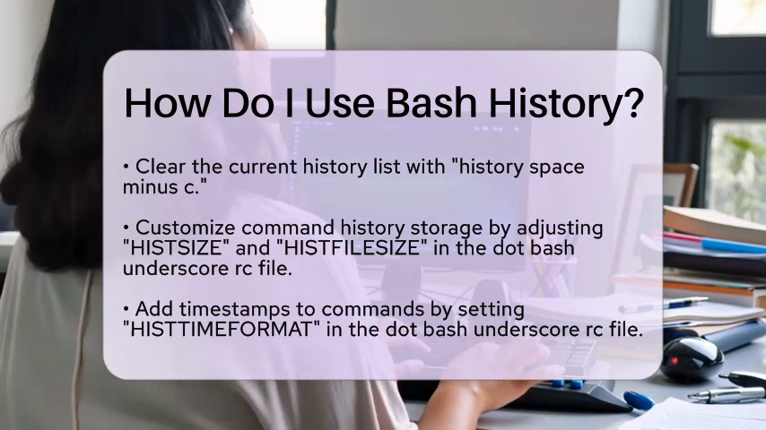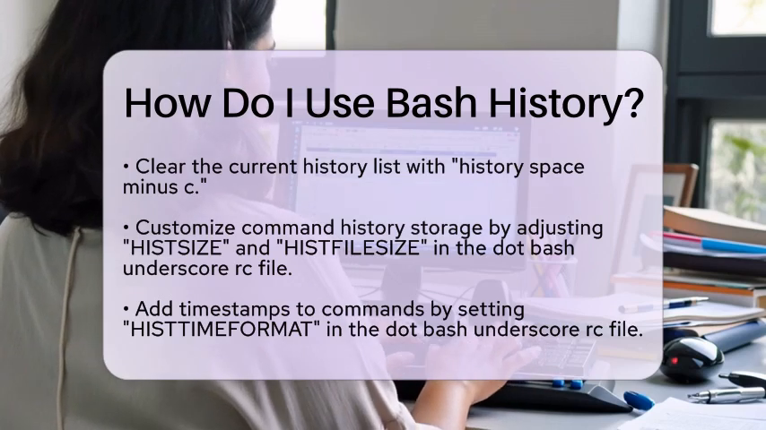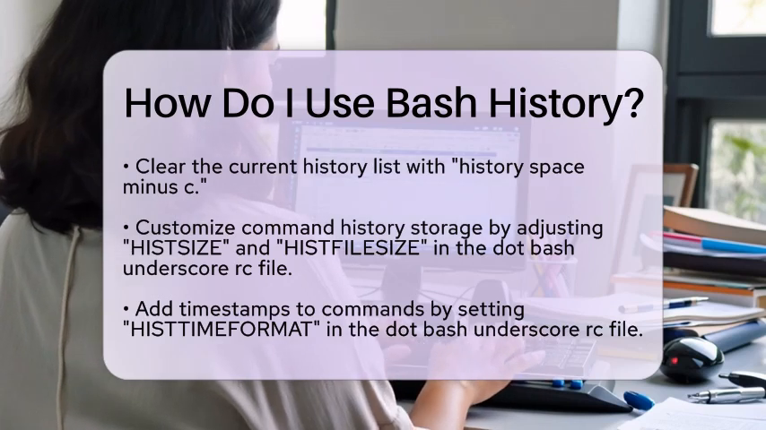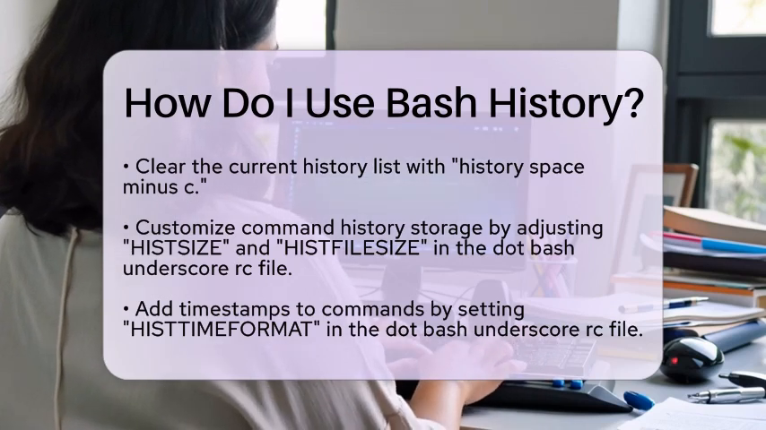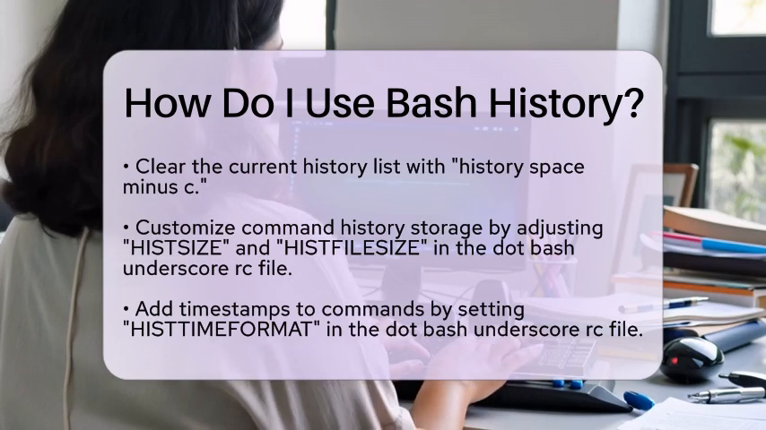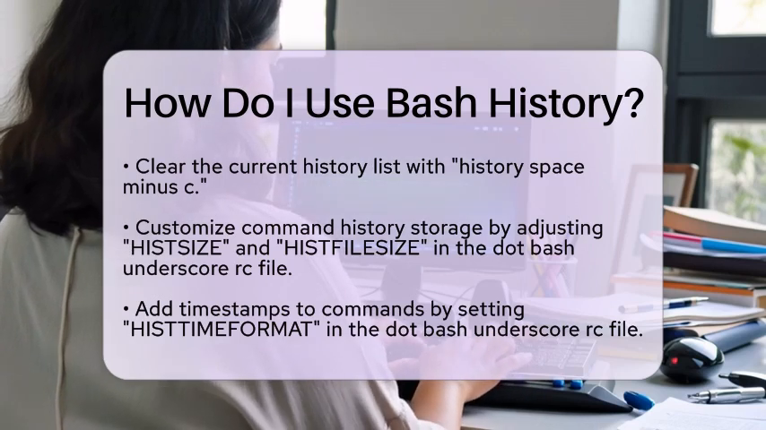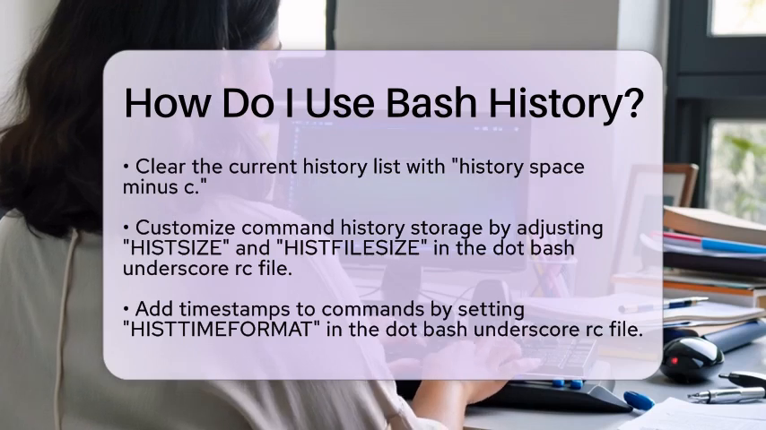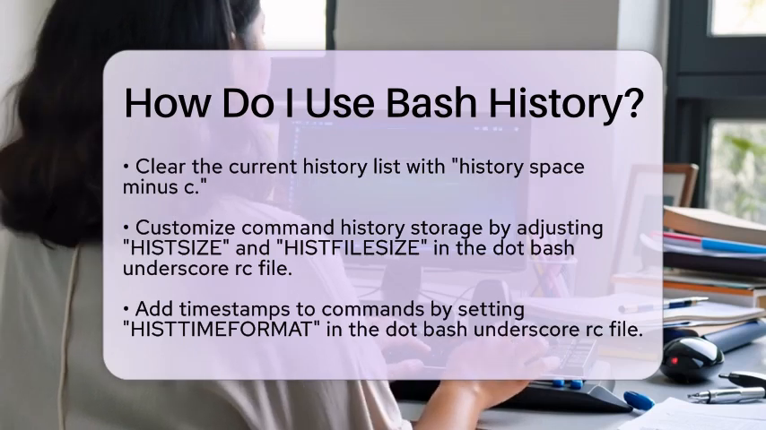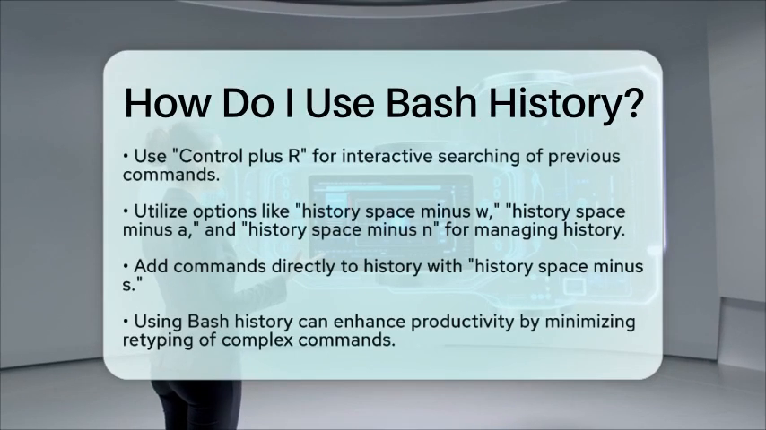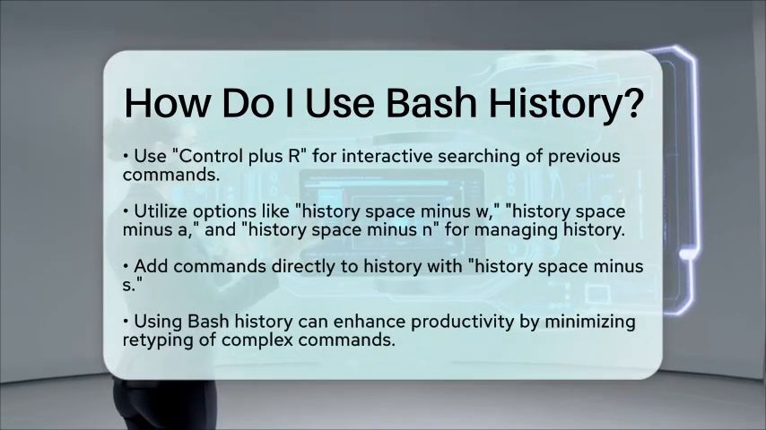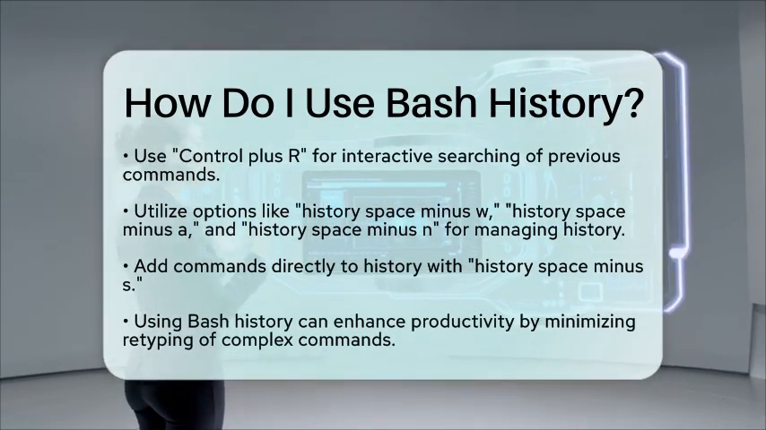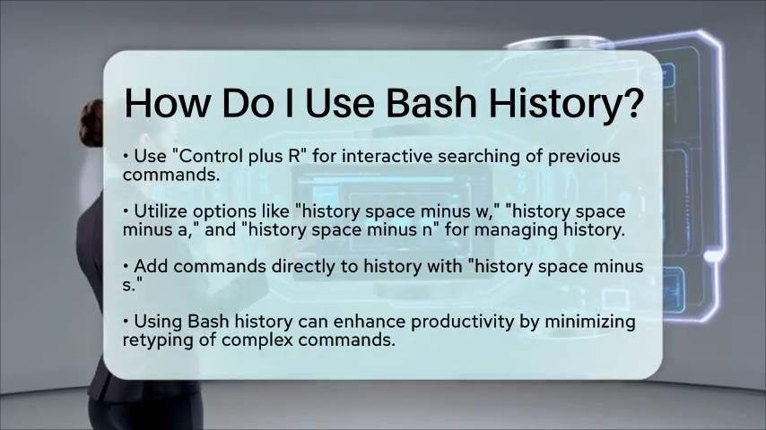For advanced usage, you can search your history interactively by pressing Ctrl+R and typing part of a previous command. The history command also supports options like history -w to write the current session's history to the history file, history -a to append new commands to the history file, and history -n to read new lines from the history file into your current session. You can even add commands directly to your history with history -s.